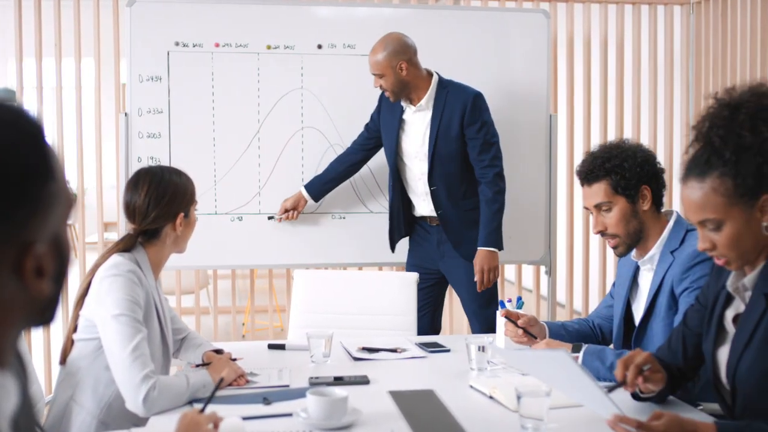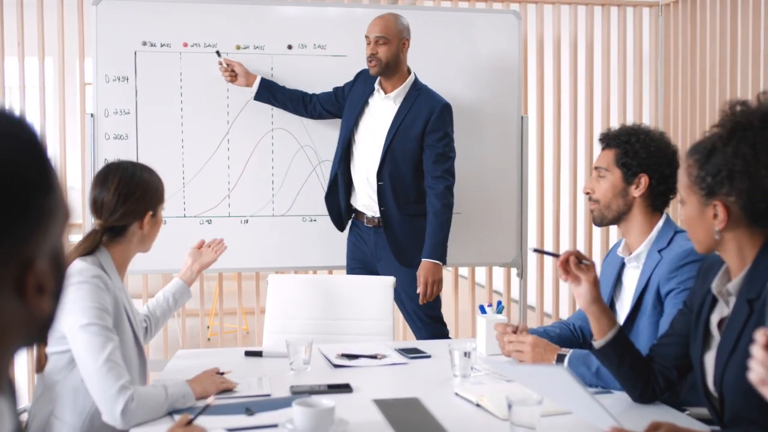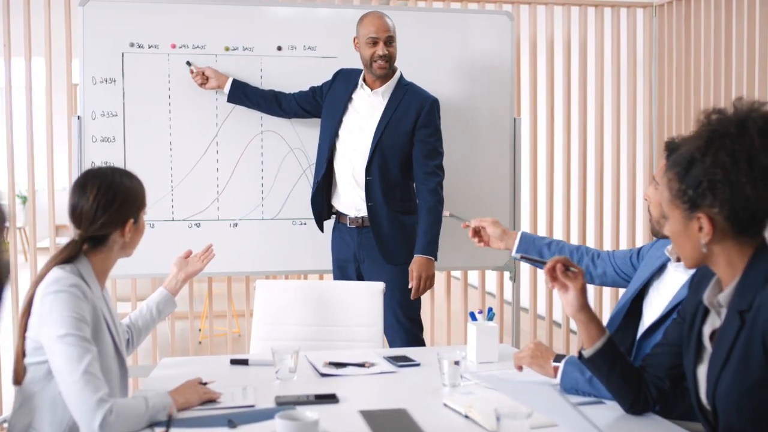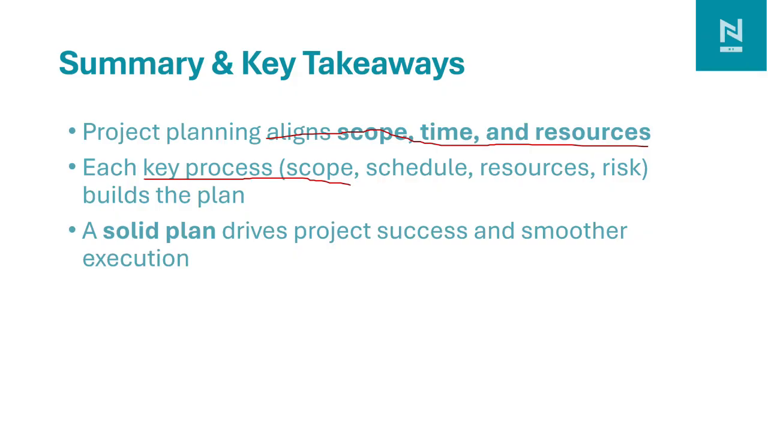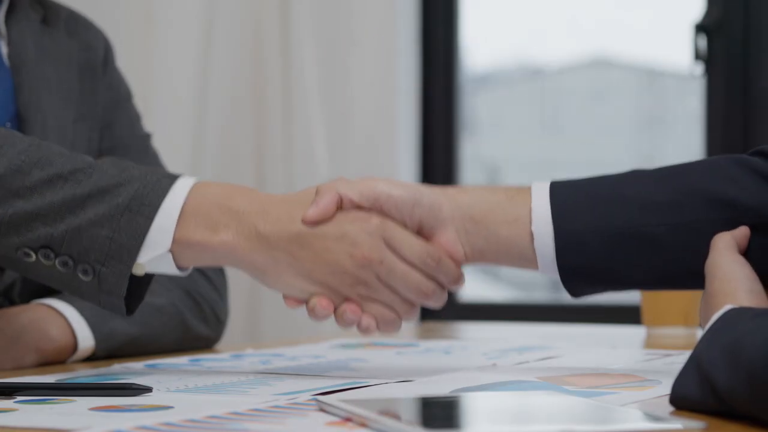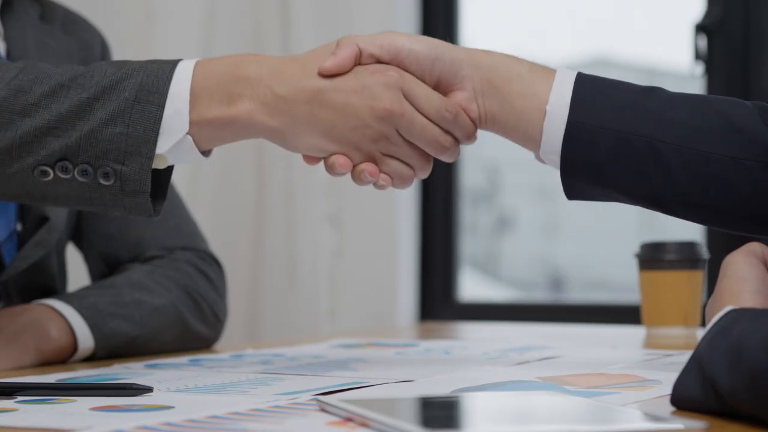And if we are using the NEC contract, then the contractor needs to submit the program as per clause 32. In summary, project planning aligns the scope, time, and resources to complete the project. We need to clearly understand the scope of the project, how long it will take, and the resources required to do the work. Each key process, scope, schedule, resource, and risks, builds the plan. We need all these things to complete our project. Together they drive project success, and smoother execution leads to the project's final date.